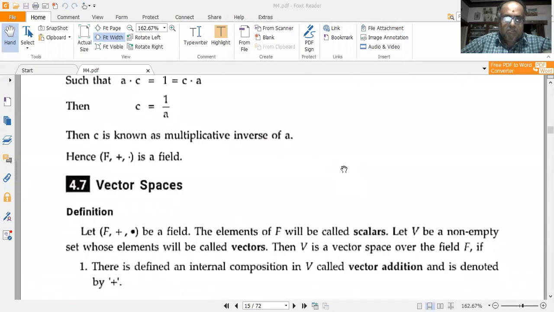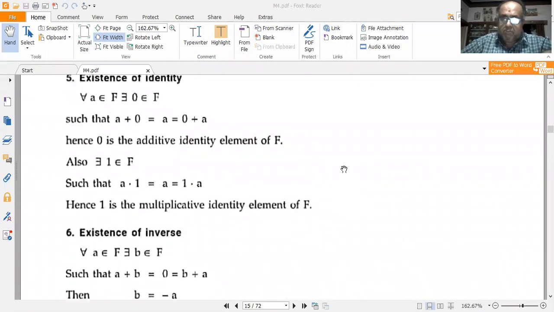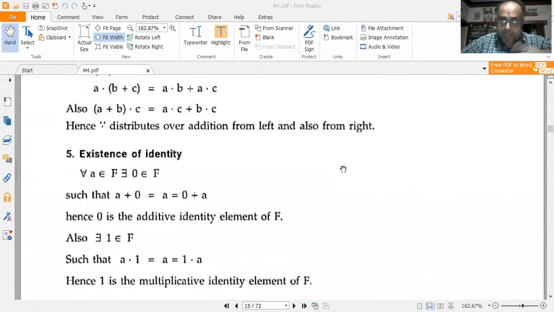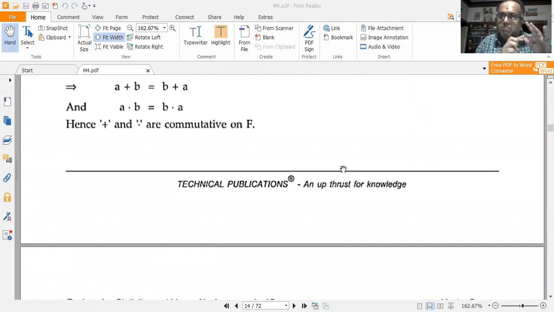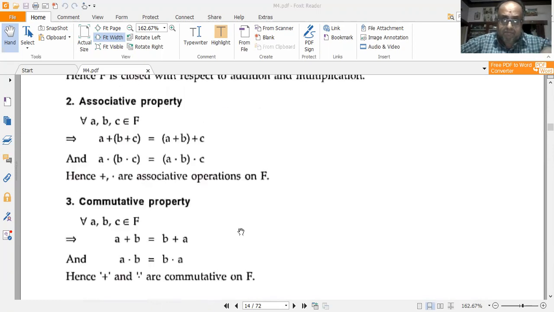And then wind up this video. After that, in the next video, we shall go for vector spaces, which is the main heart and soul of this module. But these are all based upon these rings, fields, and groups. Without groups, without rings, without a field concept, vector space doesn't exist. There is another concept called modules, but that is not needed. So all these four are important for understanding vector spaces and hence linear algebra.